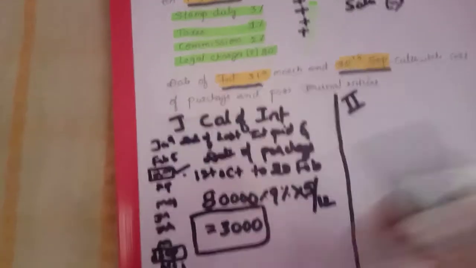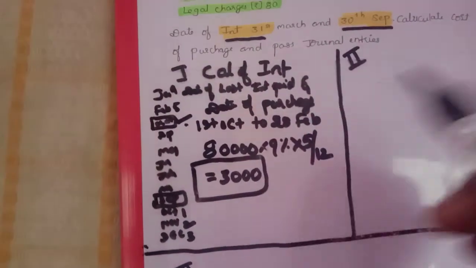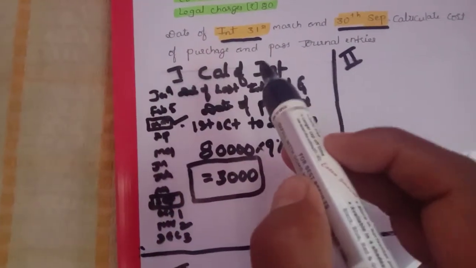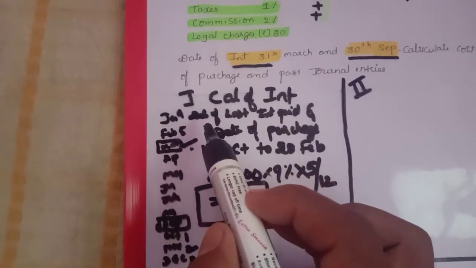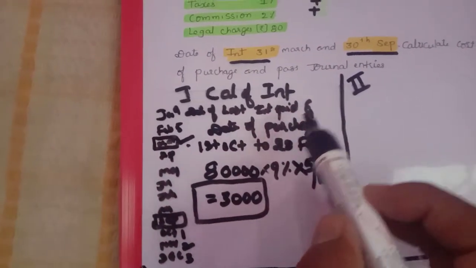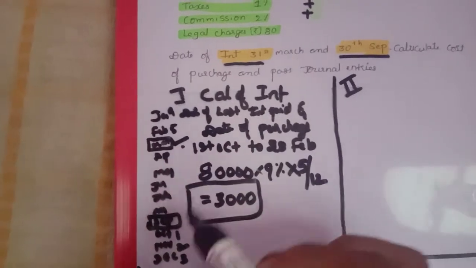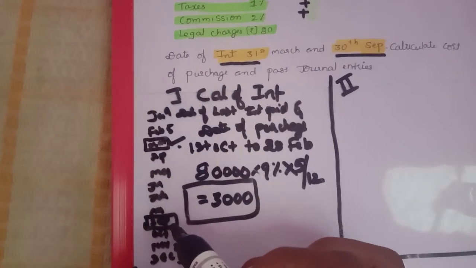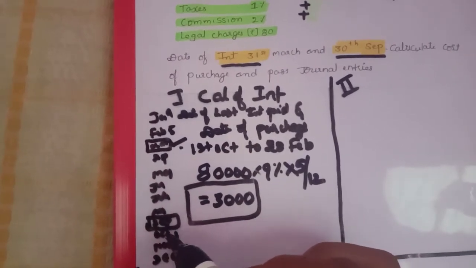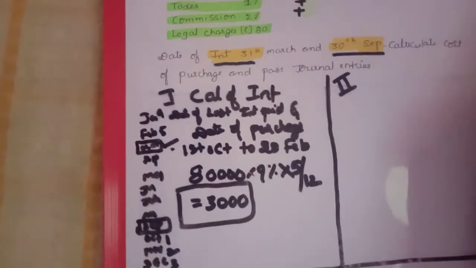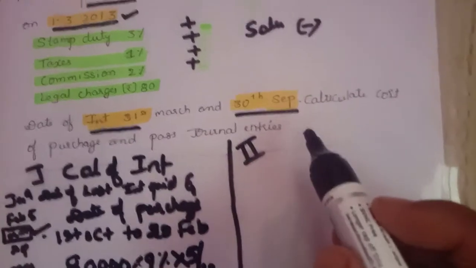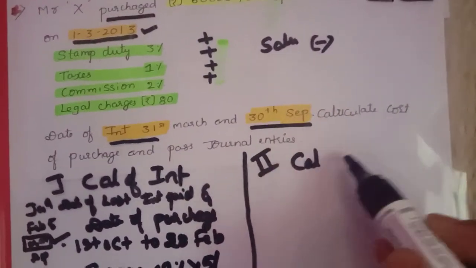This is the interest calculation, step number 1. We consider two dates, date of last interest paid and date of purchase, so after September we calculate the interest. That is 3,000.